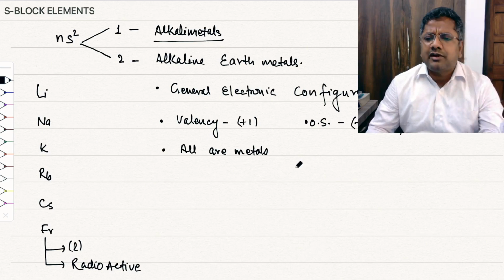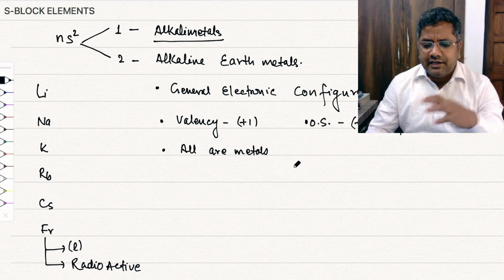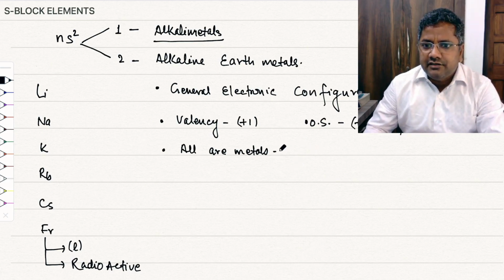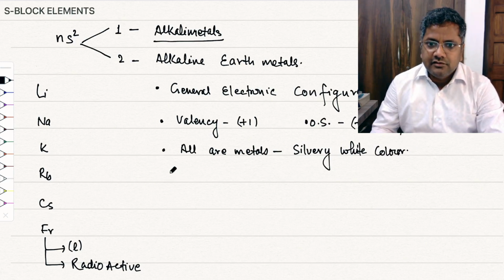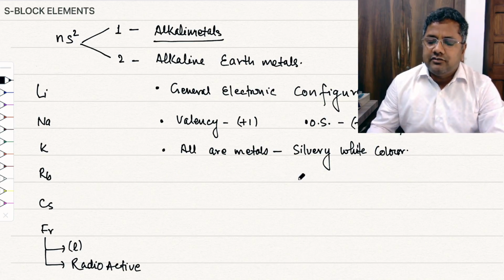So they have all the properties of metals, right? And silvery white color, and metallic character increases down the group.